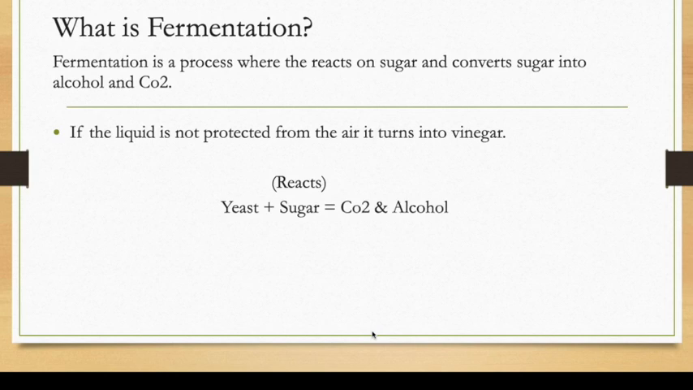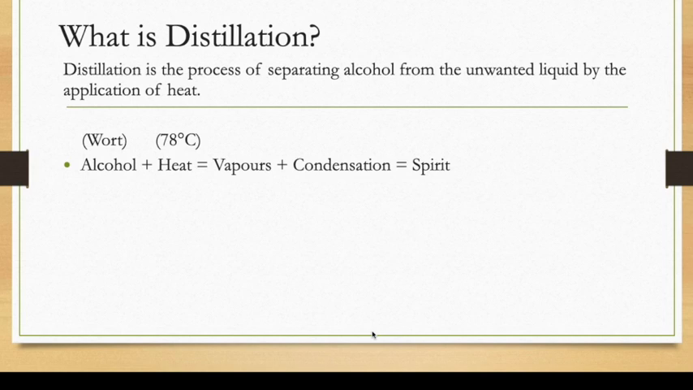Okay, any fermented liquid you get, when you add yeast into your liquid which has sugar in it, converts sugar into alcohol and carbon dioxide. So the formula is this: yeast plus sugar reacts and gets alcohol and carbon dioxide. If the liquid is not protected from air, it can convert into vinegar. So that's how you get your vinegar also. You have to cover the liquid. You can't leave it open to air, otherwise it converts into vinegar. Now let's see what is distillation.